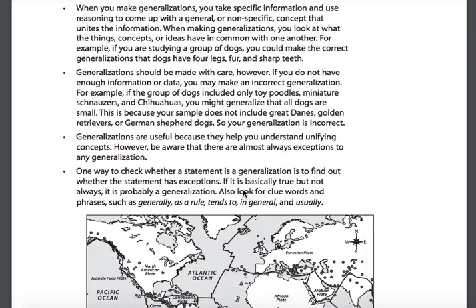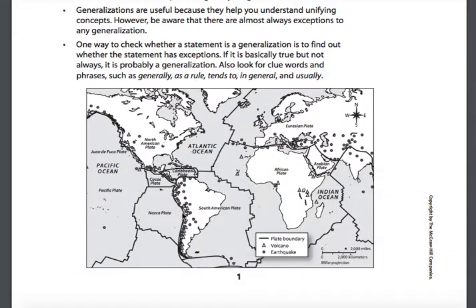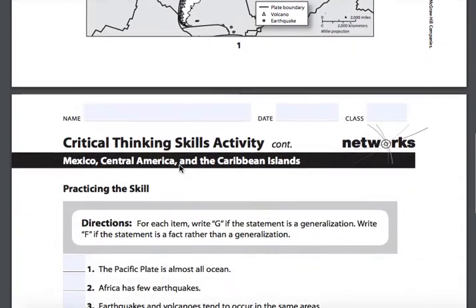Also, look for clues, words, or phrases such as generally, as a rule, tends to, in general, or usually. These are items that are saying that most of the time, or in general, usually, you have something that is in common, but there might be an exception. There might be something that rules that out. Now we're going to use this map that shows the different types of plate boundaries, volcanoes, and earthquake activity specific to Mexico, Central America, and the Caribbean islands to practice this skill.